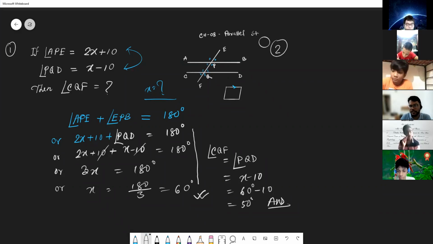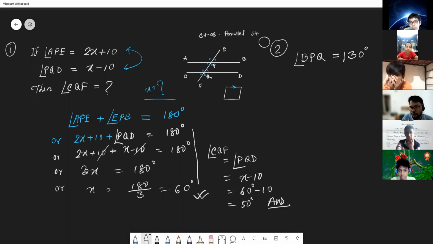Very easy question. If BPQ angle is equal to 130 degree,